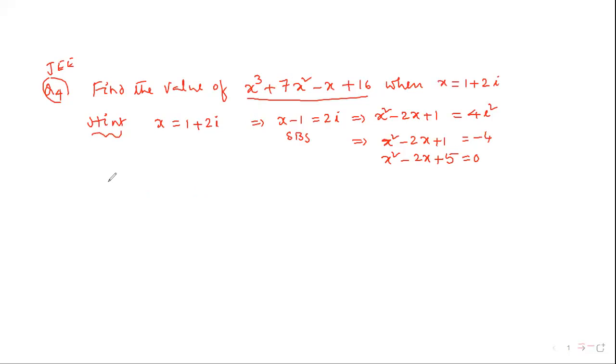Sorry, I will write clearly. Divide the given expression x cube plus 7x square minus x plus 16 by x square minus 2x plus 5.